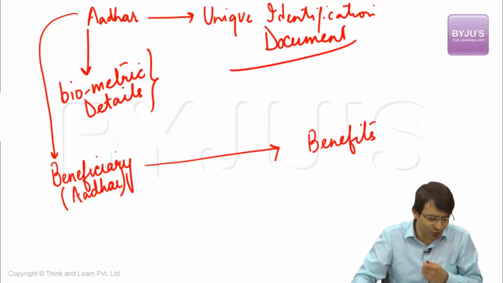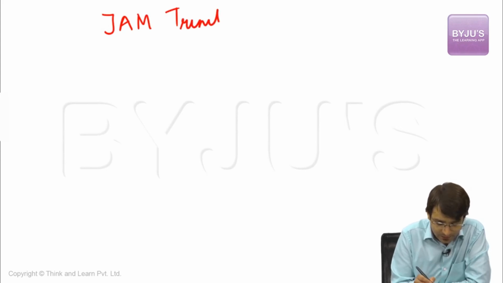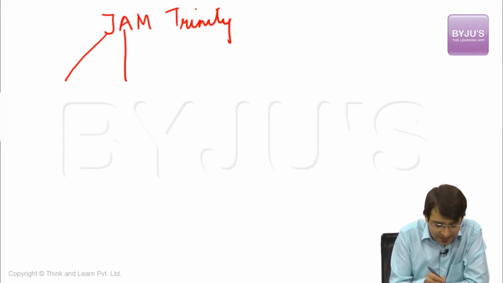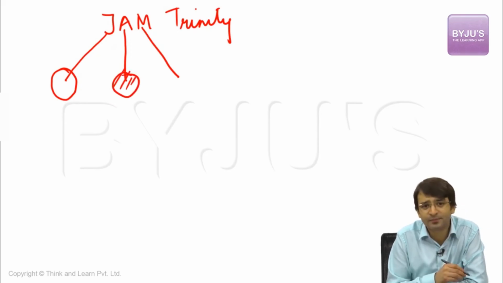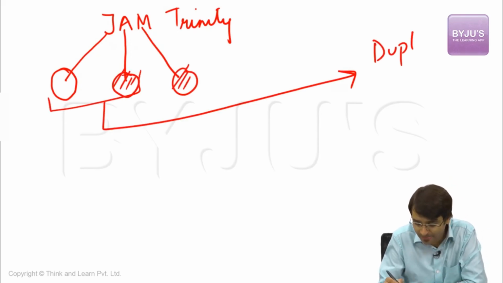A beautiful concept called JAM Trinity. Open an account under Pradhan Mantri Jan Dhan Yojana, link it to an Aadhaar card, and link it to your mobile number. Jan Dhan for one individual unique, Aadhaar for one individual unique, mobile number may not be unique, but based on these two attributes, we can clearly eradicate duplication as well as leakage.